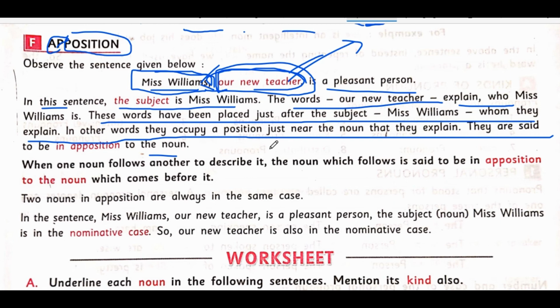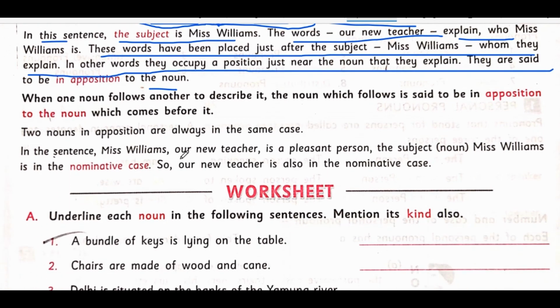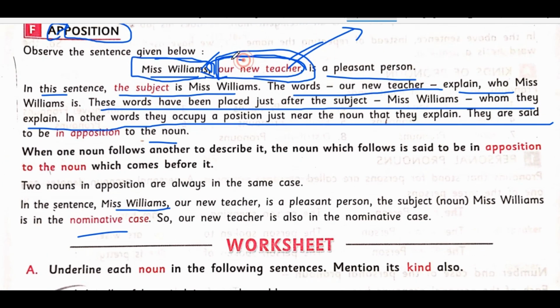Arjun, a player, came to our house. Mr. Arjun is in the nominative case. "A player" is the address of Mr. Arjun. So we can say that "a player" is the apposition of the sentence. Clear now? Very good. Very simple. Here Miss William is the nominative case, and our new teacher is the apposition in this case.